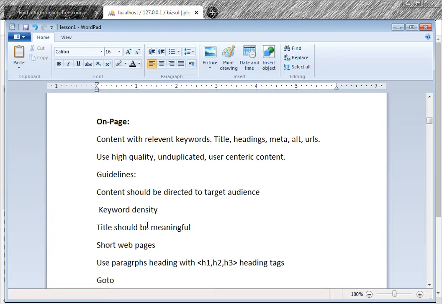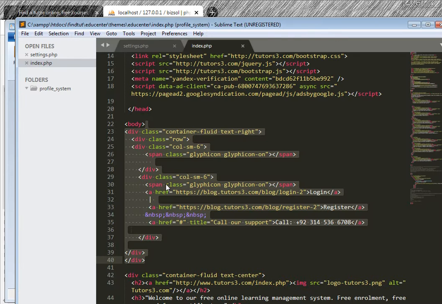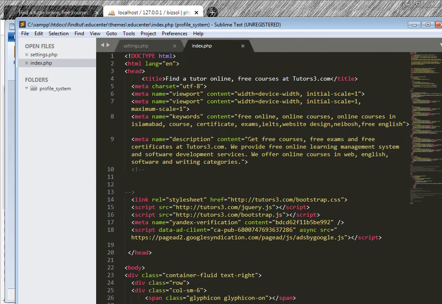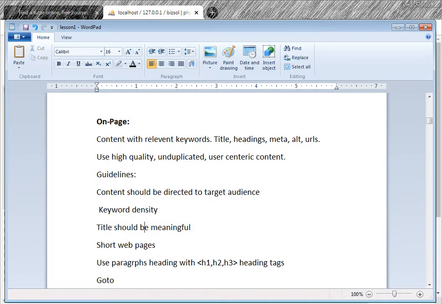So the title should be meaningful. Your page content inside the body should be related to the page. If the content is about some game and you have used courses in the title, that is not relevant, and the search engine will see the relevancy. The title should tell the search engine we are going to use some HTML courses, some PHP courses, and the content is related to that.